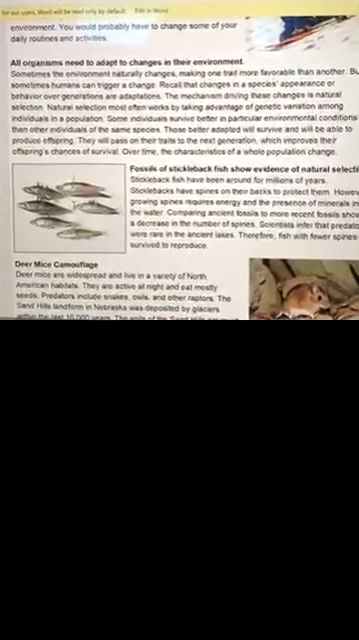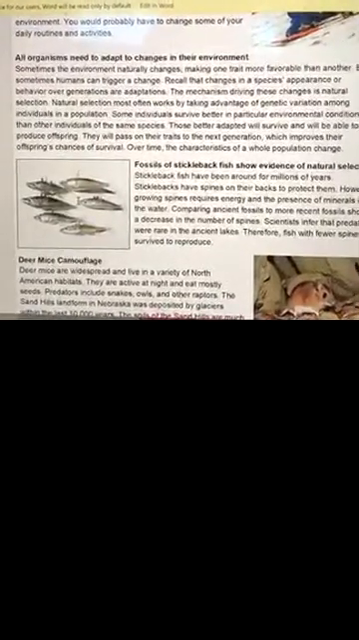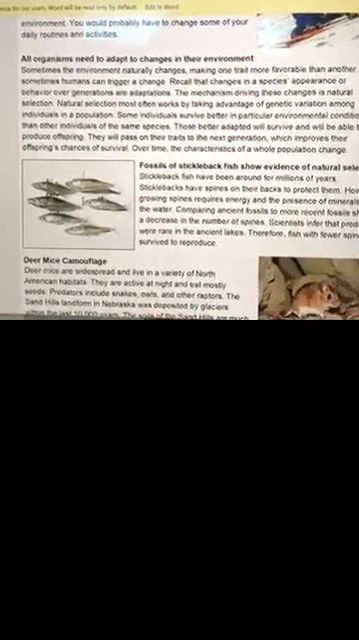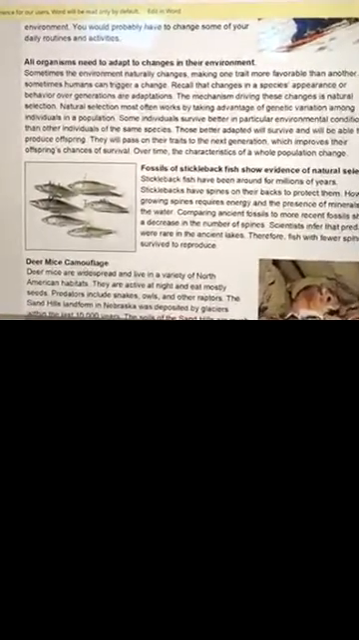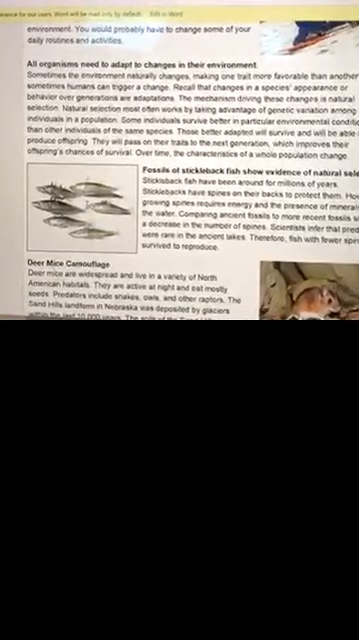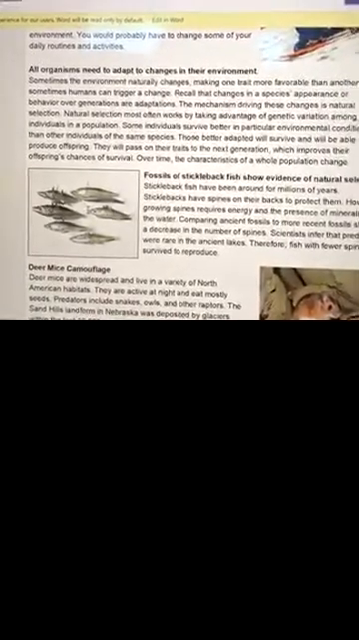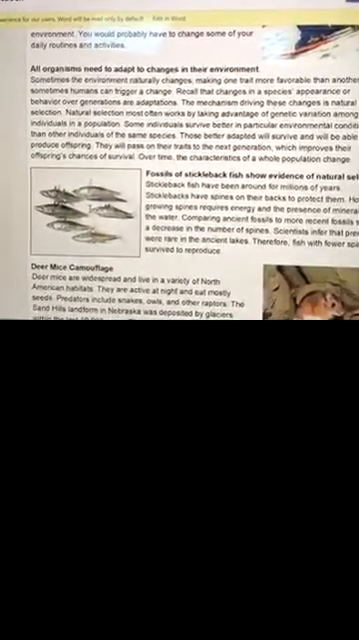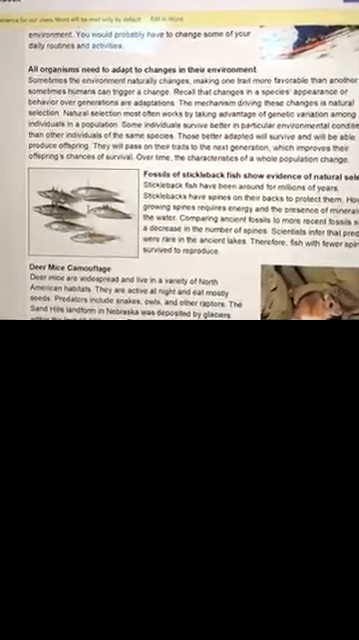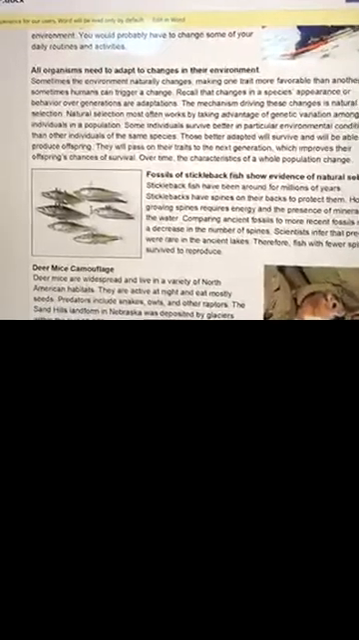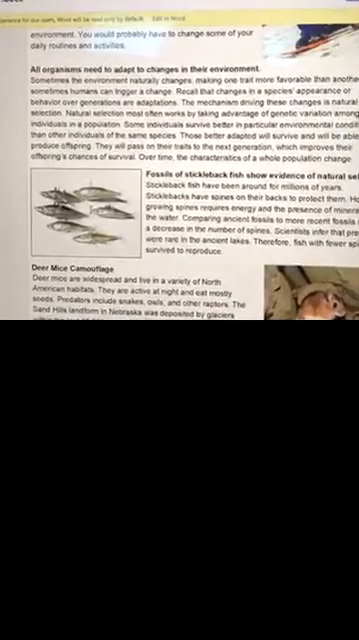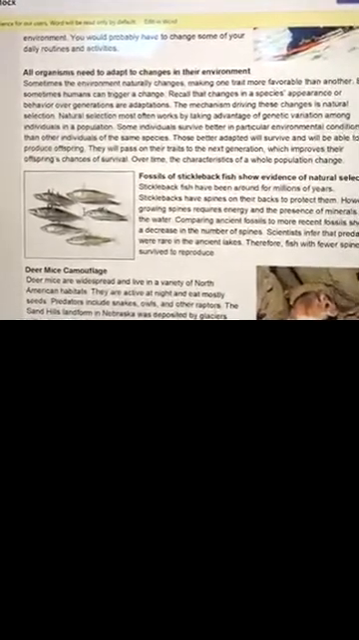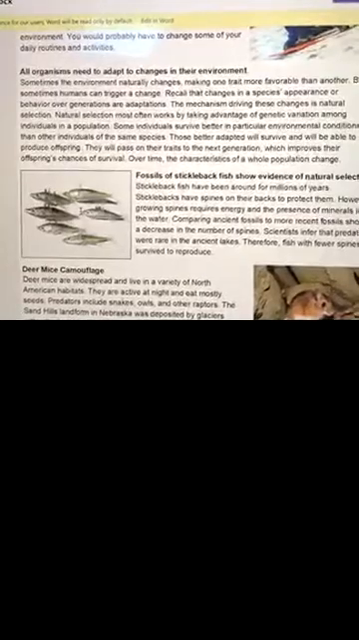Recall that changes in a species' appearance or behavior over generations are adaptations. The mechanism driving these changes is natural selection. Natural selection most often works by taking advantage of genetic variation among individuals in a population. Some individuals survive better in particular environmental conditions than other individuals of the same species. Those better adapted will survive and will be able to produce offspring. They will pass on their traits to the next generation, which improves their offspring's chances of survival. Over time, the characteristics of a whole population change.